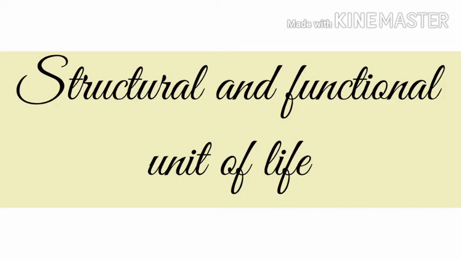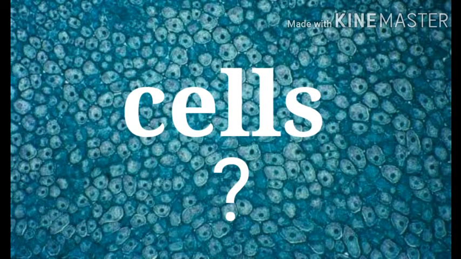So, all the living organisms are made up of the fundamental unit known as cell. So, our body is made up of millions of cells. And that's why it is important for us to learn about cells. So, students, come, let us learn how cell was discovered.